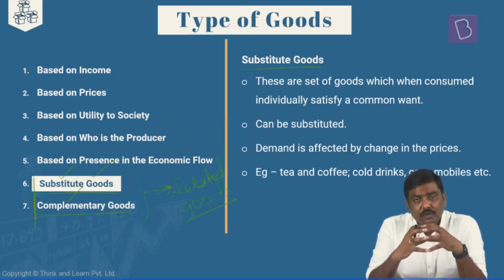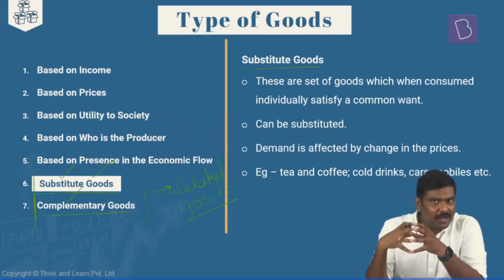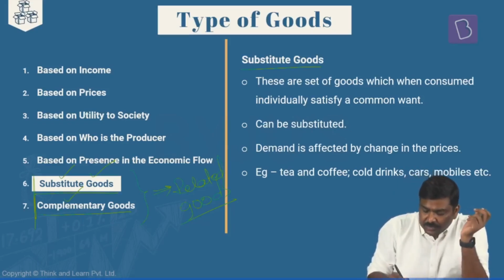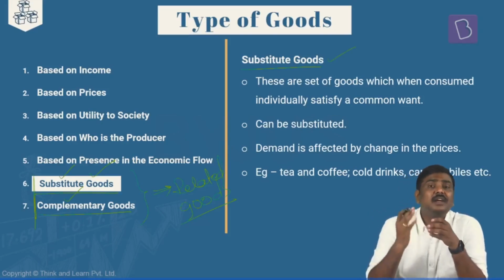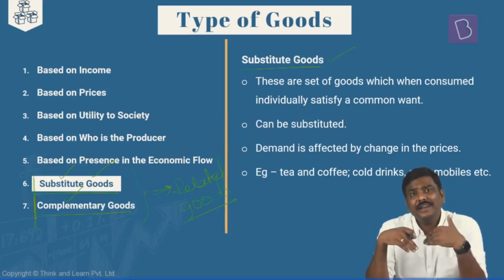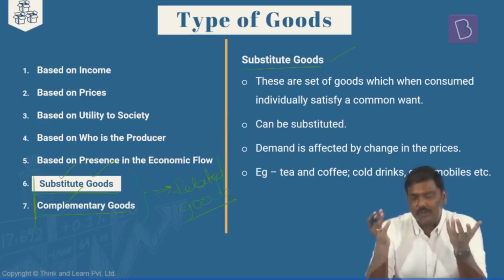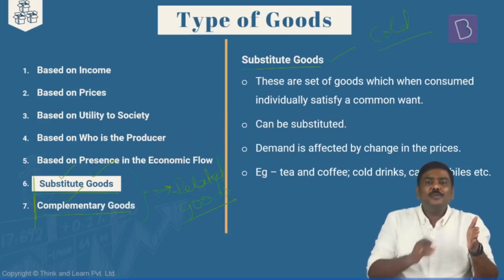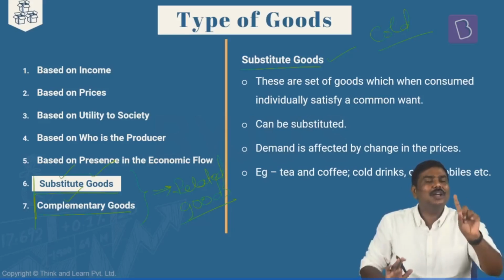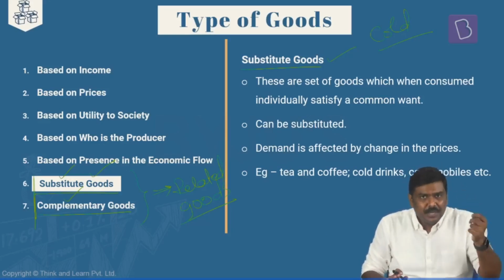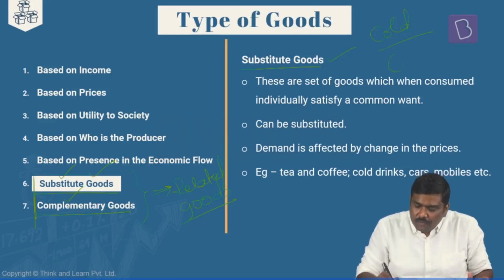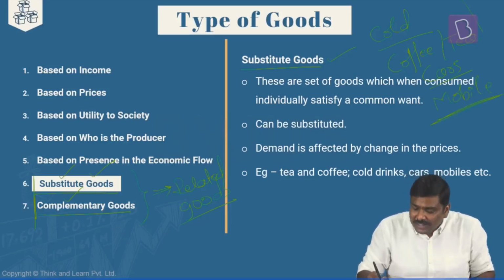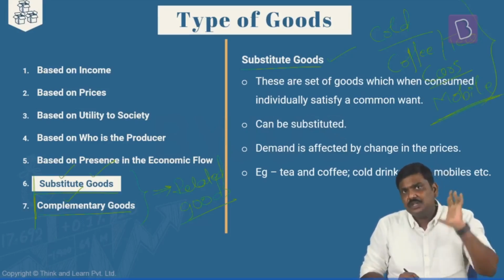Substitute goods are those set of goods which can be consumed individually in the market. I will repeat the statement here. Substitute goods are those set of goods which can be consumed individually to get certain utility or benefit from that particular good. For example, cold beverages. Multiple cold beverages are there. Rather than consuming all of them or a combination of them, you are going to consume one of them. For example, either Thums Up, Coca-Cola, etc. Or coffee and tea. Is it okay? Cars of different companies, mobile phones of different companies.